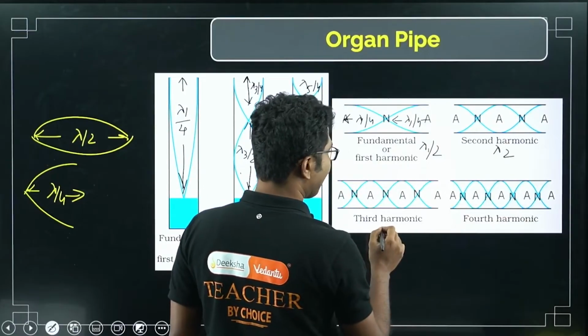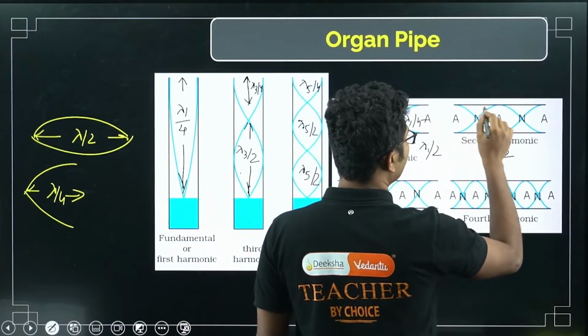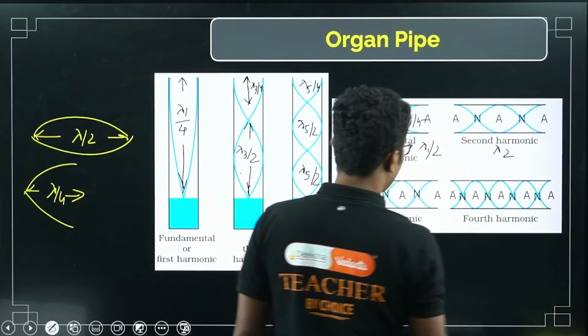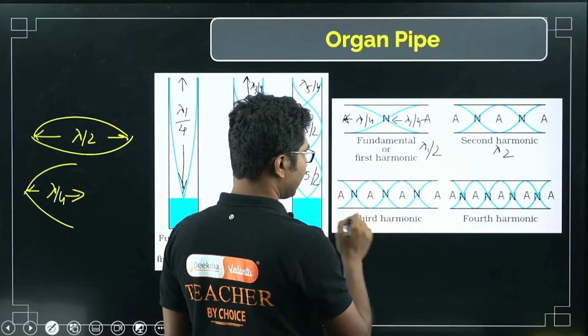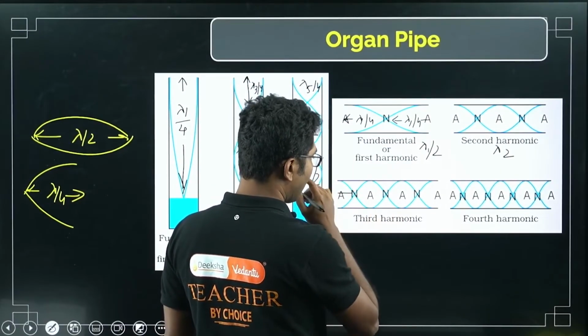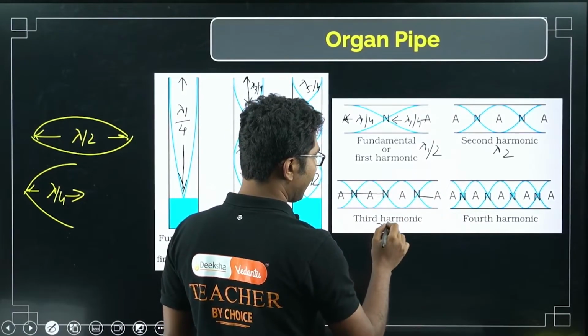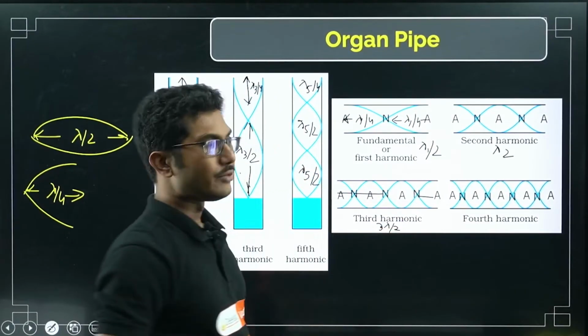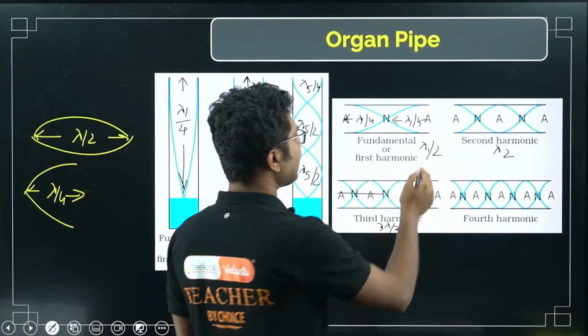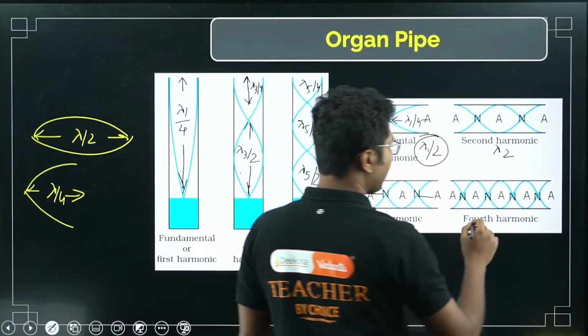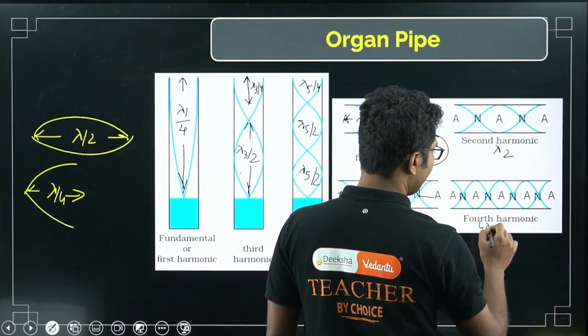Lambda here. You will get the third harmonic, so lambda by 2, lambda by 2, lambda by 2, so it will be 3 lambda by 2. So you will get all the harmonics. Basically harmonics means multiples of this. Fourth harmonic means 4 lambda by 2.